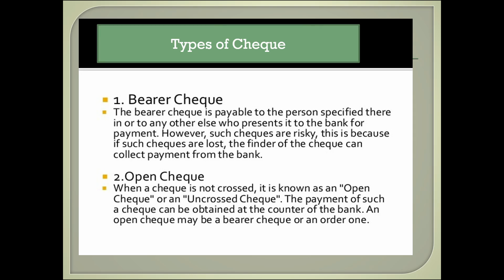Then open check. When a check is not crossed, it is known as an open check or an uncrossed check. The payment of such a check can be obtained at the counter of the bank. An open check may be a bearer check or an order check. It can be encashed at any bank and payment can be made to the person bearing the check. It is transferable from one original payee to another payee.